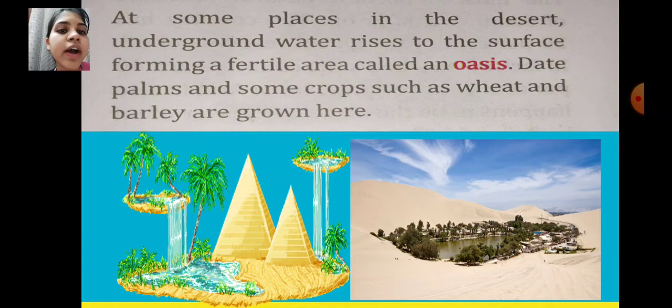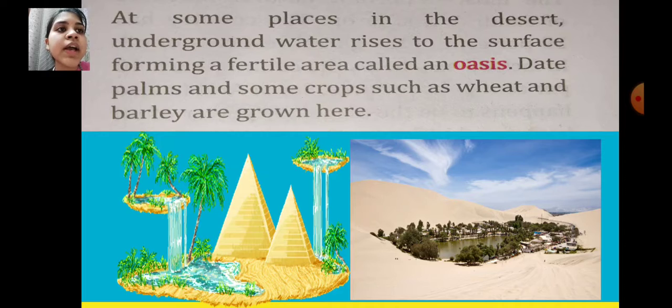Okay, so around the oasis, see over there, a lot of trees are there. The whole place is sandy, but around the oasis trees are there. Okay, why are trees there? Because trees need water, no? So around the oasis you can see a lot of vegetation, and that makes it fertile as well. So over there a few people do agriculture also.